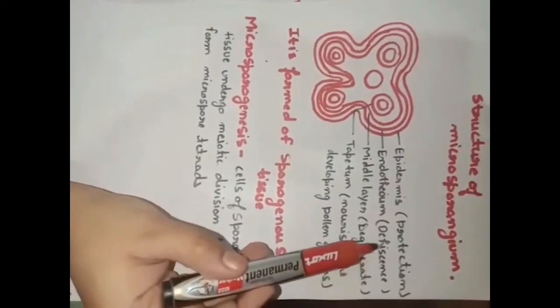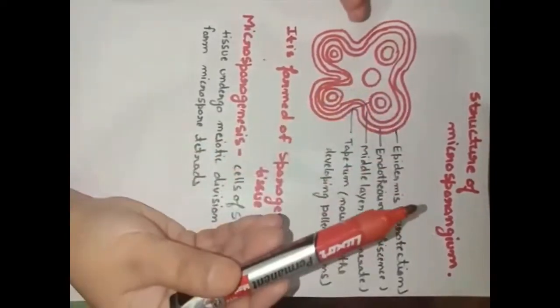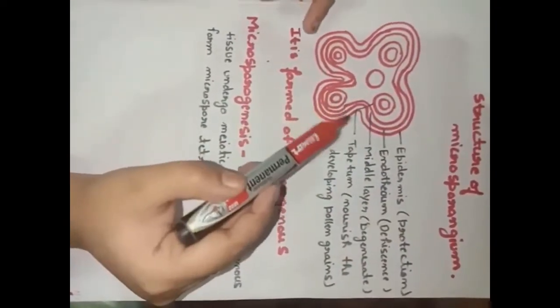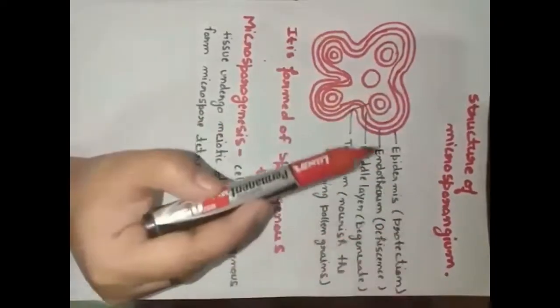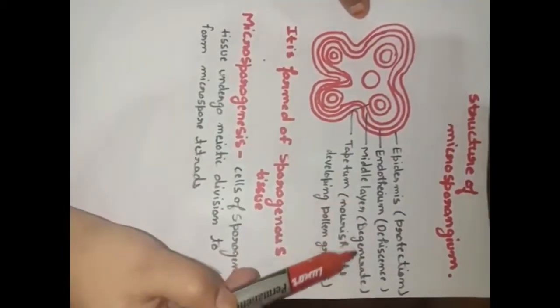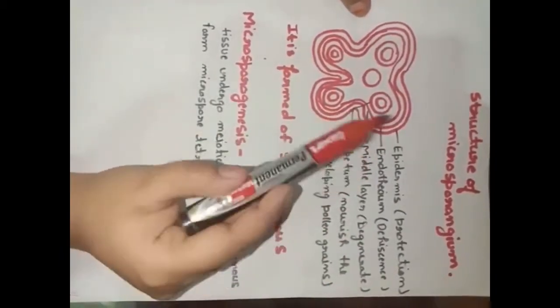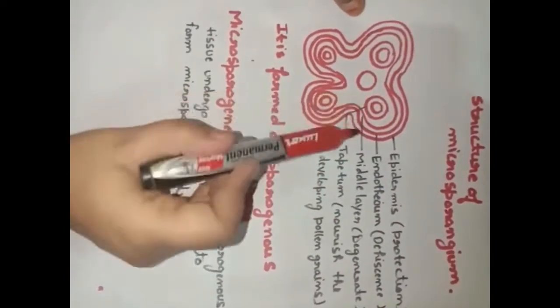Dehiscence means when the pollen grain matures, it will be released from the pollen sac, and for releasing out from the pollen sac, the endothecium will burst so that the pollen grains will be released. Then we have the next layer, that is called the middle layer. It will degenerate at the time of dehiscence. Okay, and the last one is the tapetum.